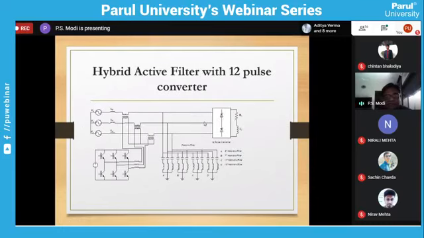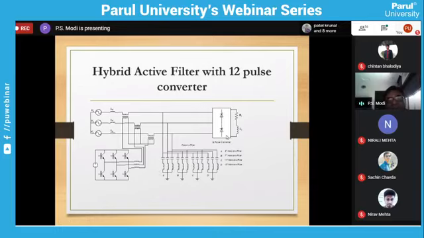This is the diagram showing how we can use it. You can see here we have the supply. This is an inverter which will act as the active filter, and these are all the passive filters. One set of RYB is for the fifth harmonic, another RYB for the seventh harmonic, this one for the 11th harmonic and this for the 13th harmonic. So for different harmonic orders, we have to design the LC filter, and the LC filter design will change according to the order of the harmonics. I think it is clear.